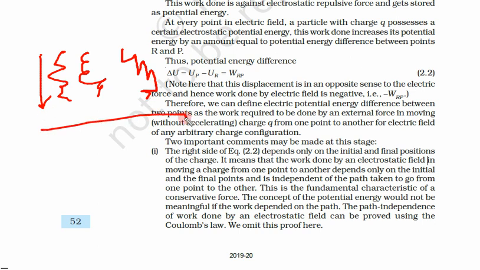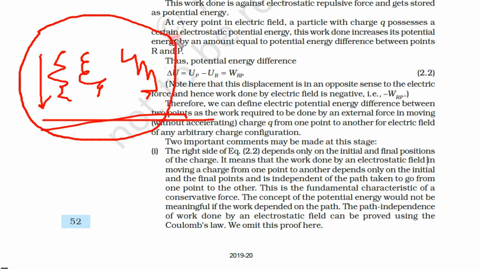So what will be the consequence? Which one will have the highest potential energy? A, B, C or D, or will all have equal? So the answer is all will have equal potential energy stored. It is independent of the path taken. This is the fundamental characteristic of the conservative force. This is because of the conservative nature of the force.